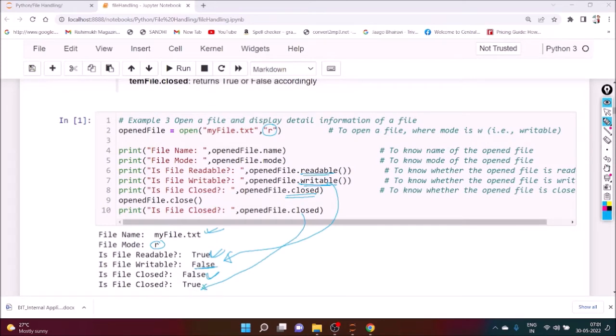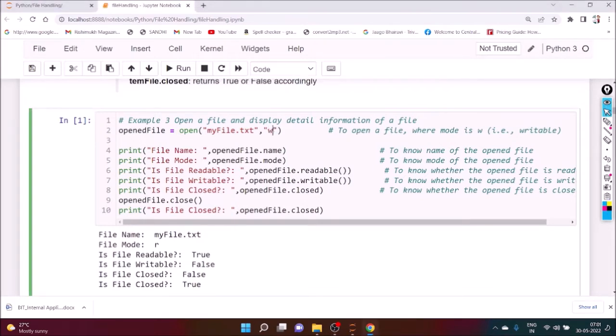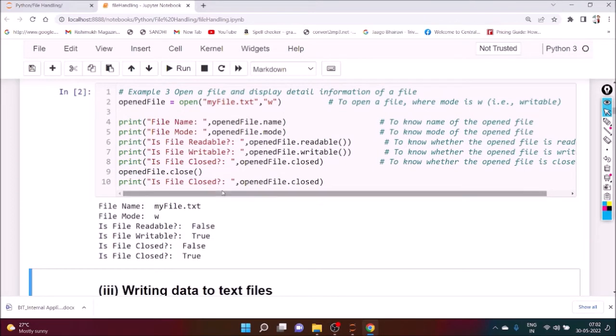Okay. So now, instead of R, if you set it to W and execute it, you can see here the file name is myfile.txt, and the file mode is W. Is the file readable? The output is false. Is the file writable? It is true. Is the file closed? The first time it is false, and after closing it, the output will definitely be true.